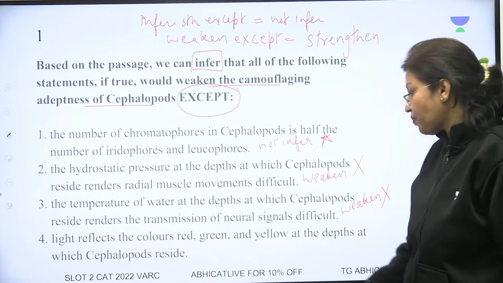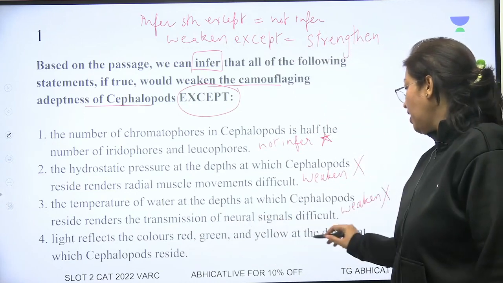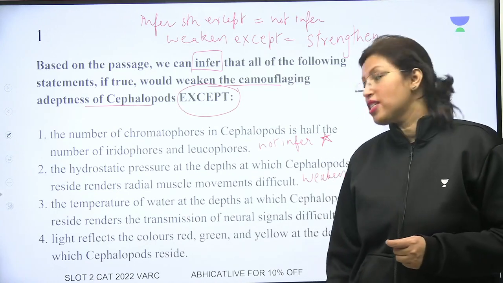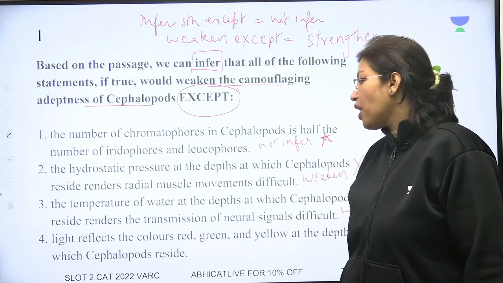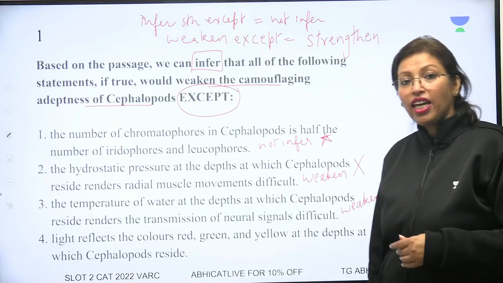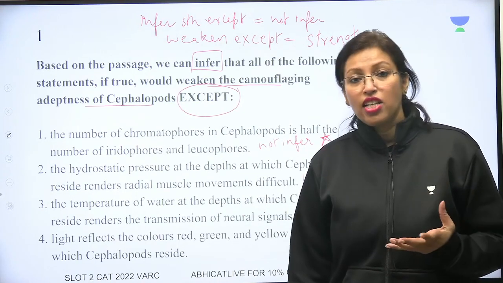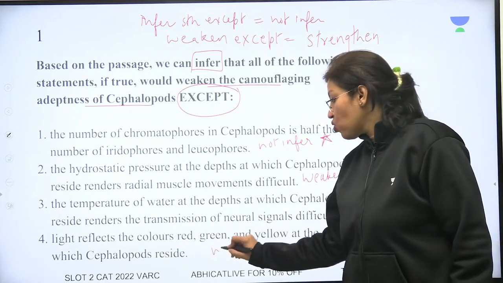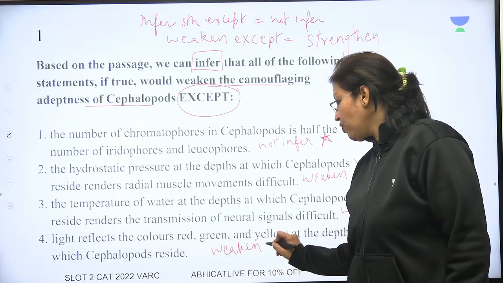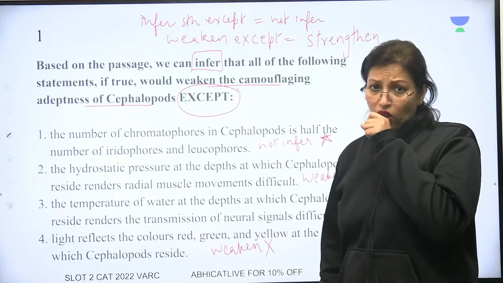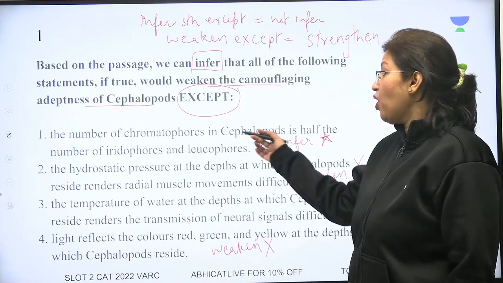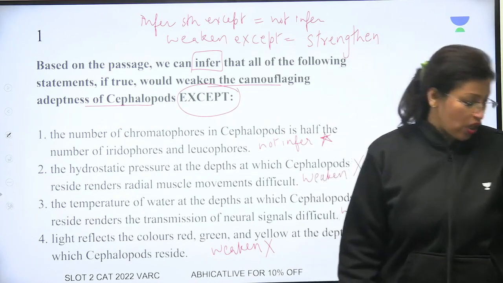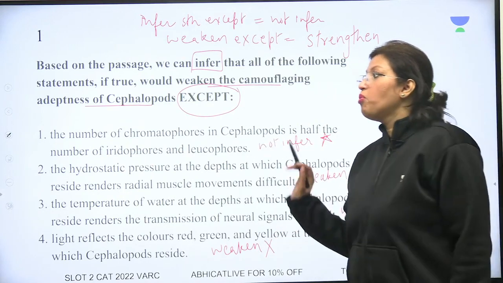I will eliminate. Light reflects the color red, green and yellow at the depths at which the cephalopod reside. Now if at this depth the colors red, green and yellow are being reflected, then again the animal cannot put itself in that same color and camouflage. So again weaken. So I have three options which are directly weakening this, so they cannot be the correct answer. So the one that cannot weaken or the one that we cannot understand from the context of the passage becomes the correct answer. So correct answer here will be number 1.